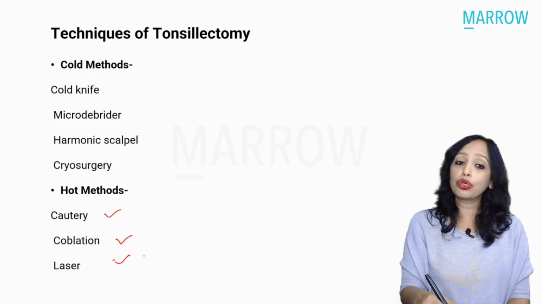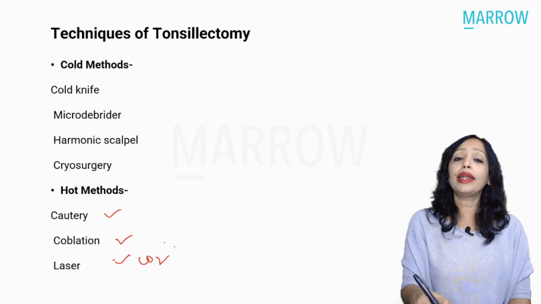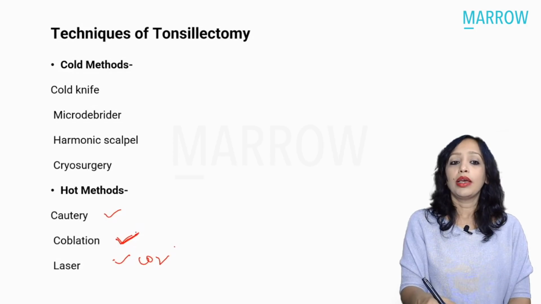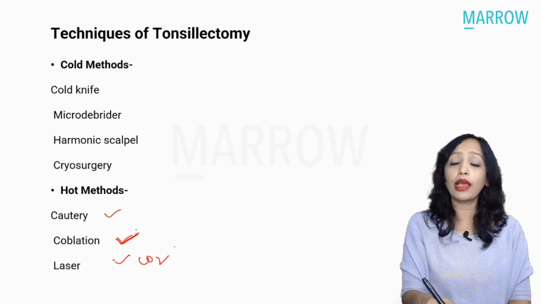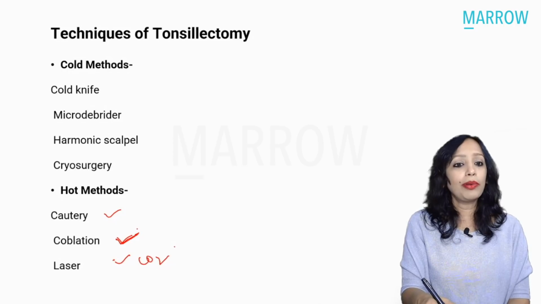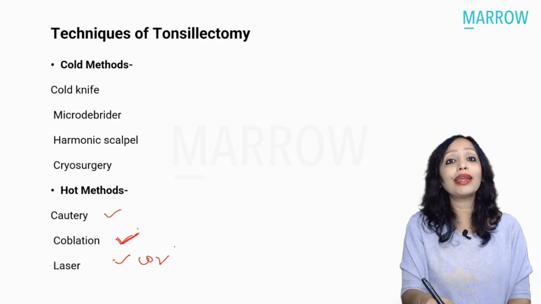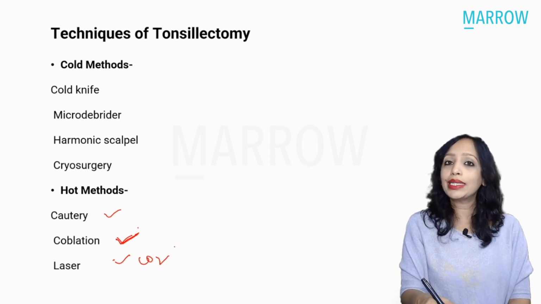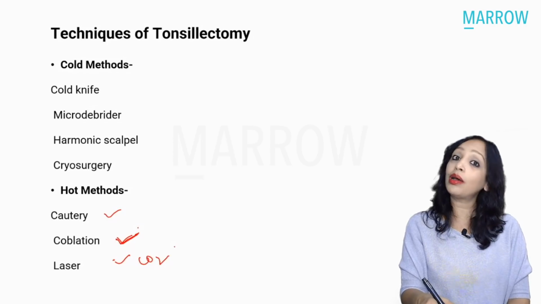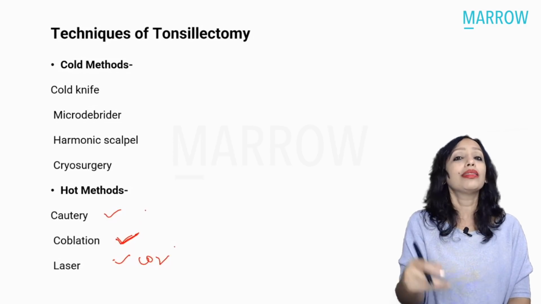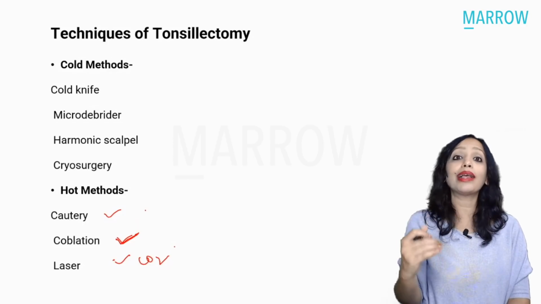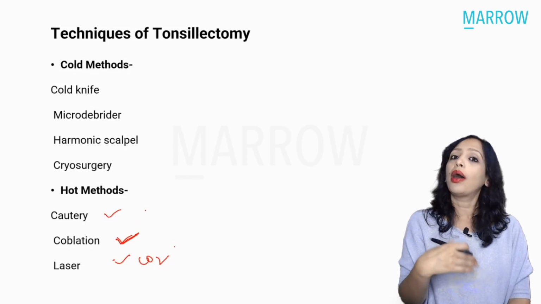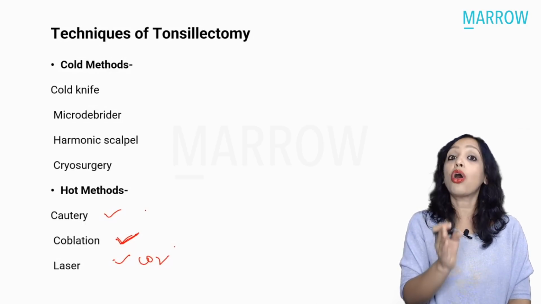Yes, the laser that is used here is the carbon dioxide laser, and the coblation. Coblation is coagulation with ablation, or sometimes it is also known as cold ablation. So don't get confused. Cold ablation or coblation does not mean that it is a cold method. It is known as cold ablation because the heat that is produced following coblation is much less as compared to cautery or as compared to laser. But yes, it is a hot method.